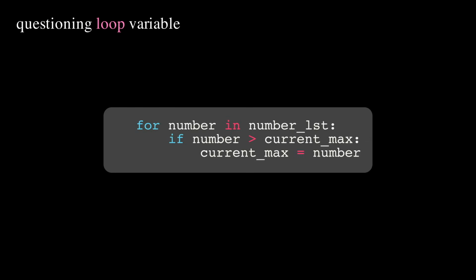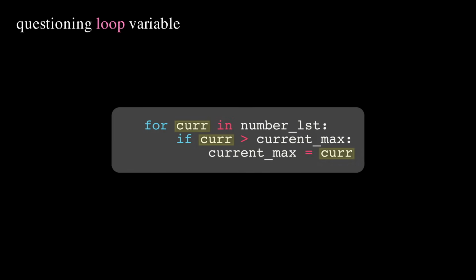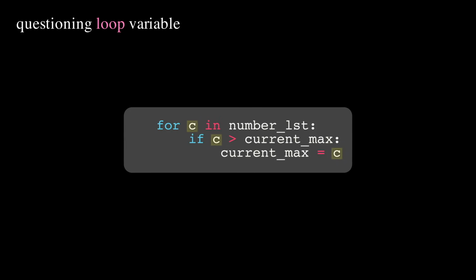Common question 1. Do I have to name the loop variable as number? Nope. You have complete freedom in choosing the variable name. You can also name it current element, or just cur, or even C. As long as you use them consistently, it's going to work.